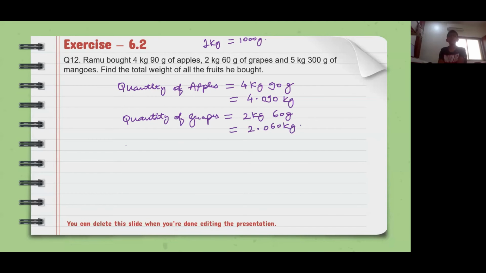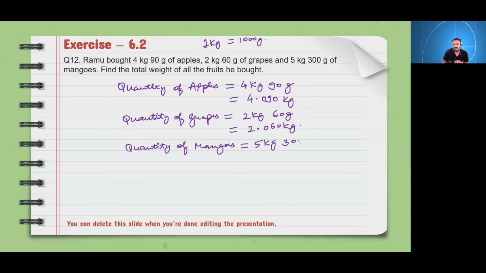Quantity of mangoes is equal to 5 kg 300 grams. So what will it come to? 5.300 kg.